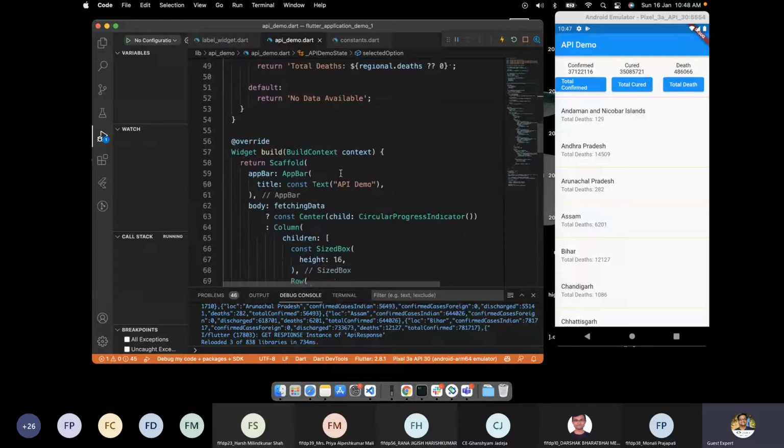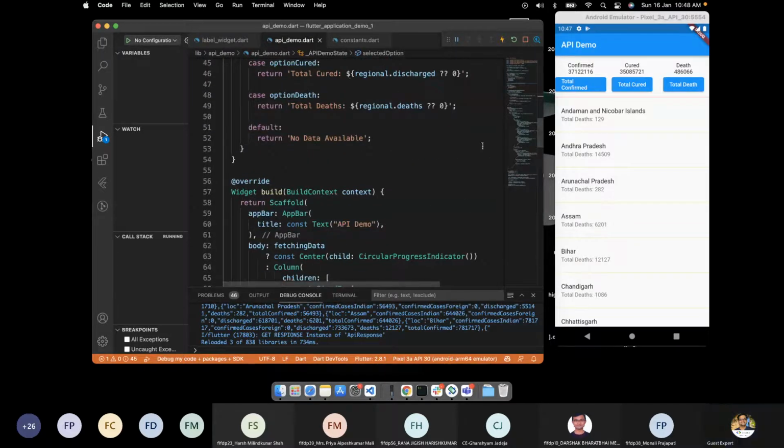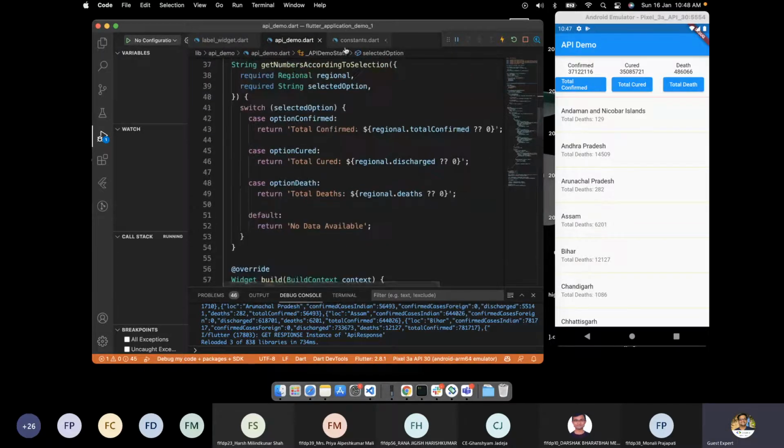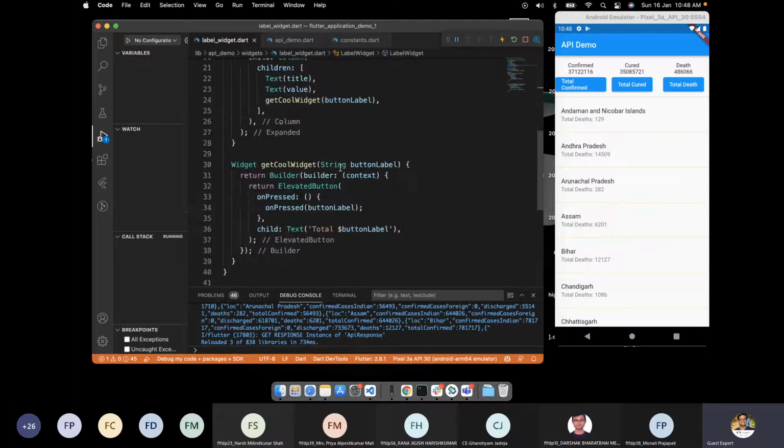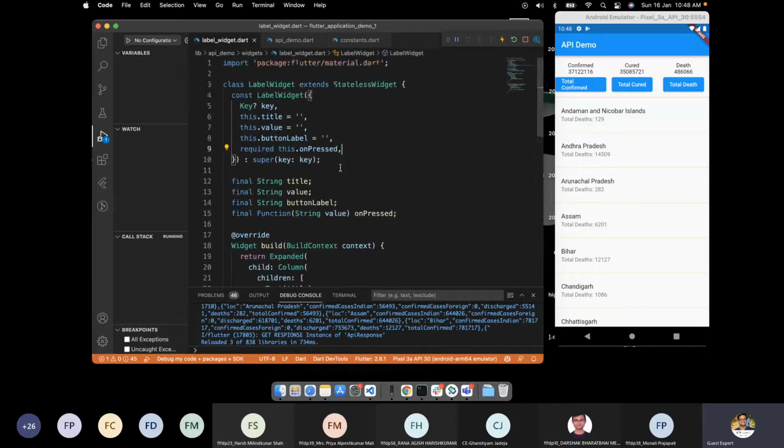The benefit of doing this is that if something gets changed, I just need to make a single change and my code will never break, just like earlier when it broke. So that's why this const, final keyword, these are the basic practices that we can follow.